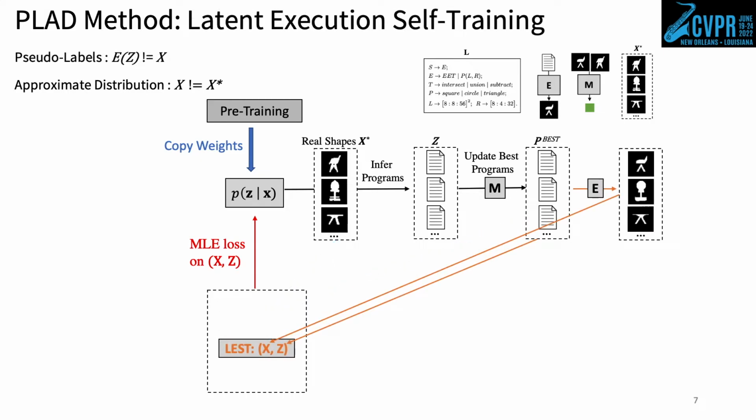Latent execution self-training, or LEST, is a related PLAD method. Similar to self-training, LEST first constructs Z as the current best program set, pBest. Then, differing from self-training, LEST constructs X as the executed version of each program in Z. By construction, the labels in Z will now be correct for the paired shapes in X. The downside is that X only approximates the distribution of shapes in X star.